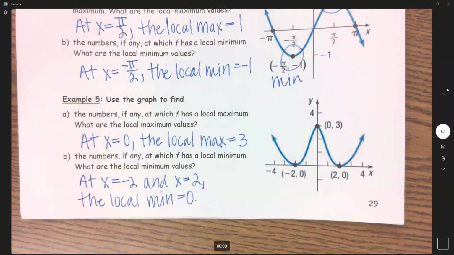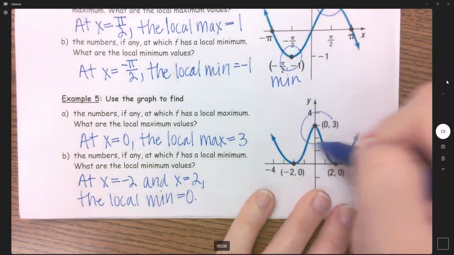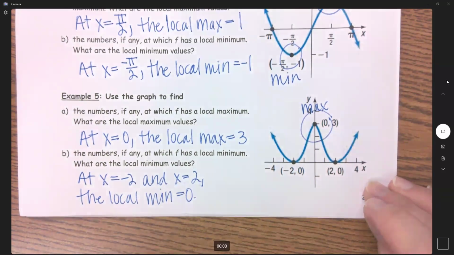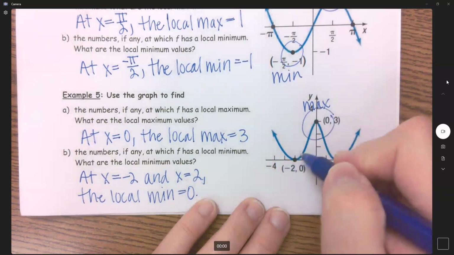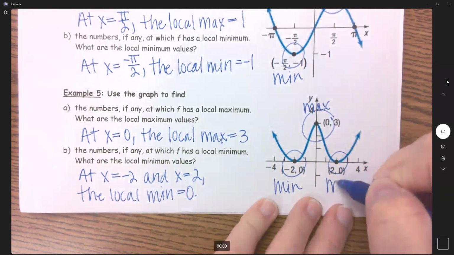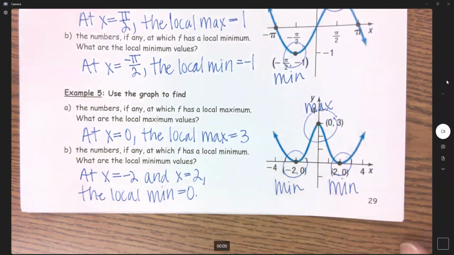Okay, so you can check your answers here. For example 5, it says at x equals 0, the local max is 3. That's right here. Here's my max. Now this one has 2 mins, right here and right here. Now because both of them have a min of 0, we can write it in this way. At x equals -2 and x equals 2, the local min is 0.